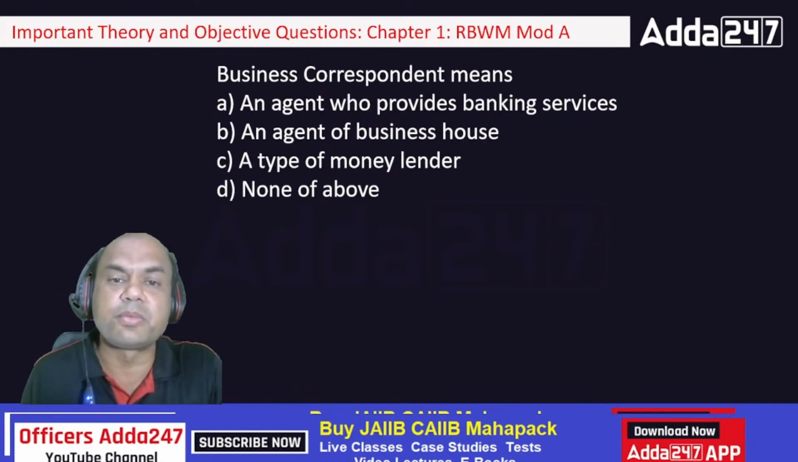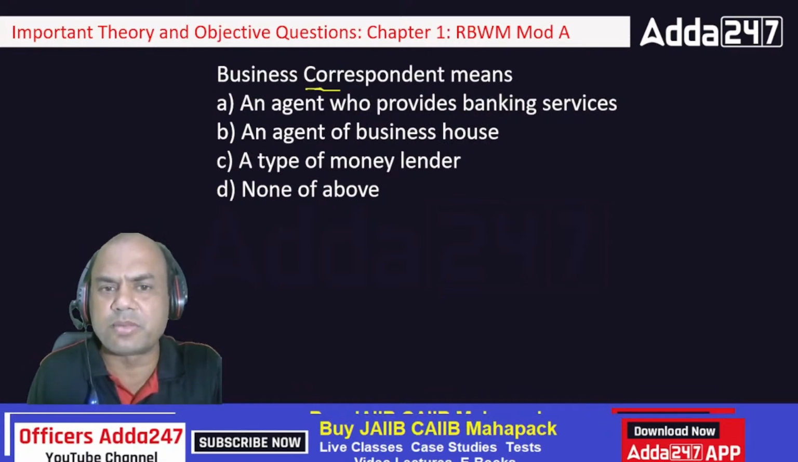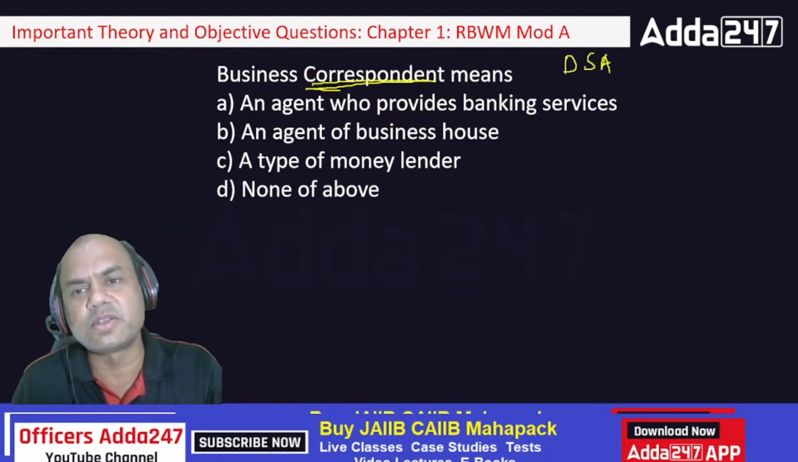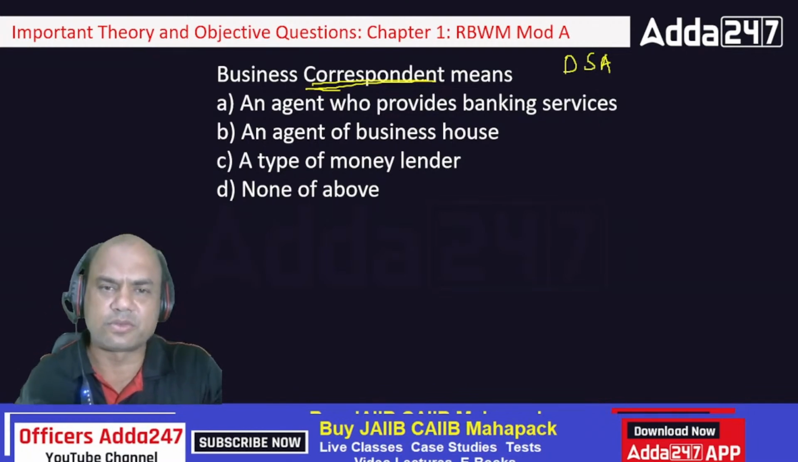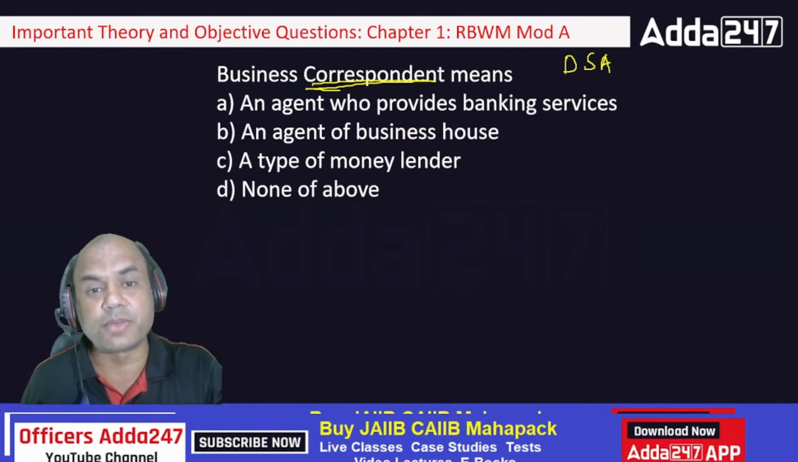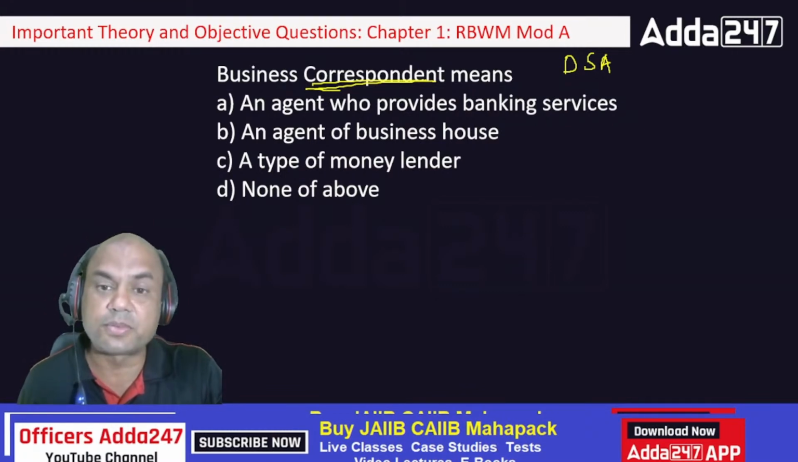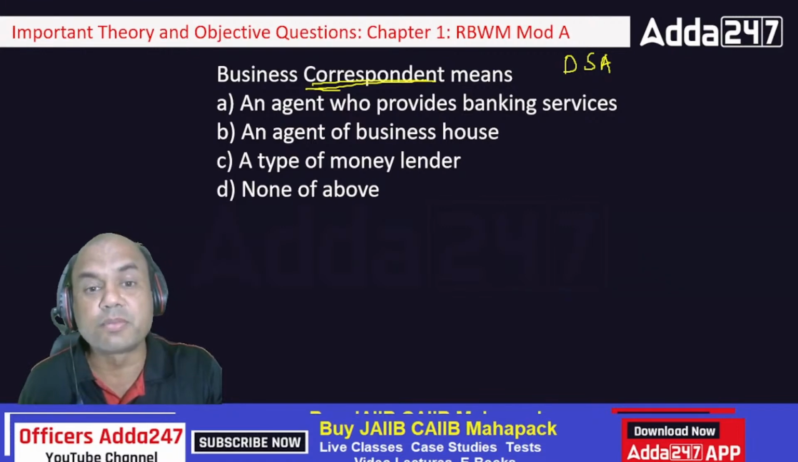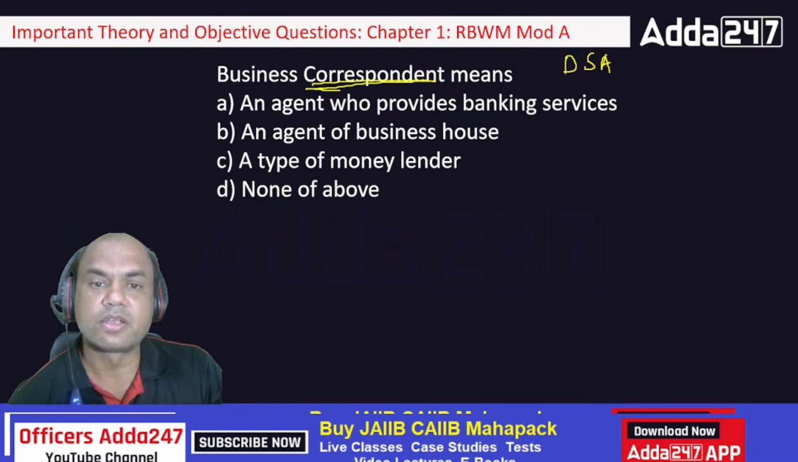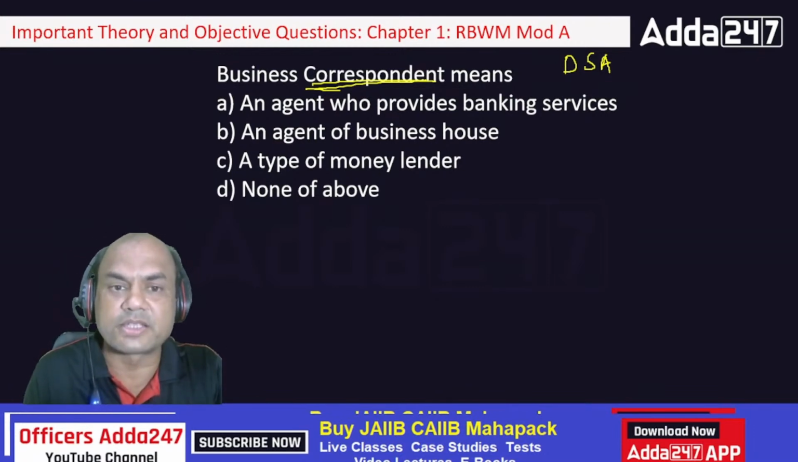Business correspondent means, now what is this BC? This BC you might be having in your banks also, all of you. BC is a private party actually. This is similar to DSA, I will call it. We only name it BC, otherwise it's after all the DSA only. What is the BC? An agent who provides banking service, an agent of the business house, a type of money lender, or none of the above. So BC is what? An agent who provides banking service, correct?